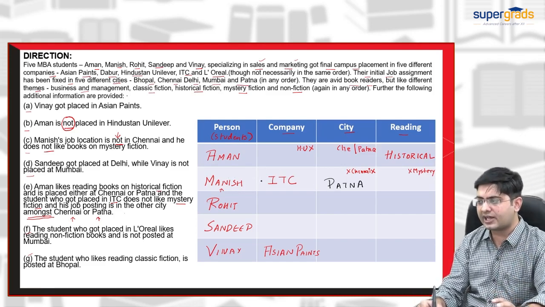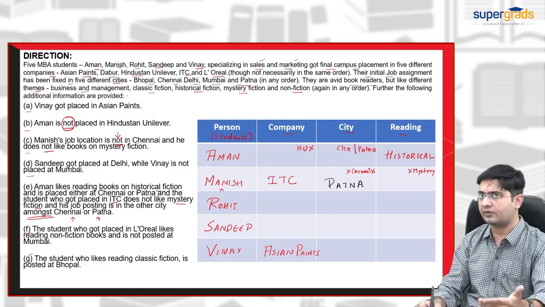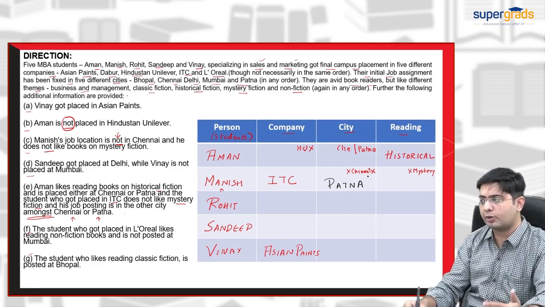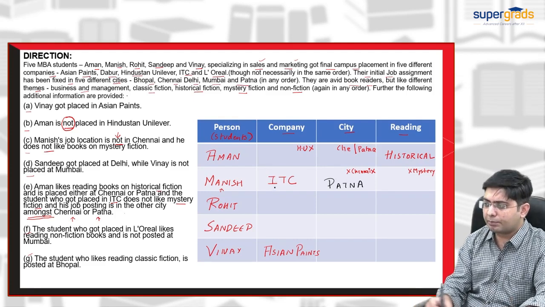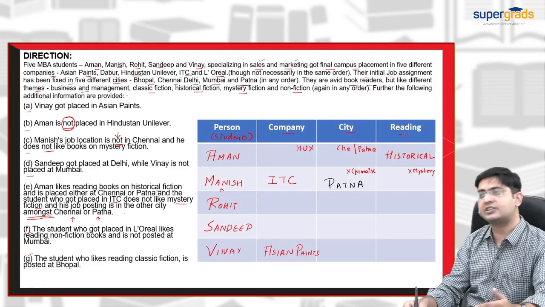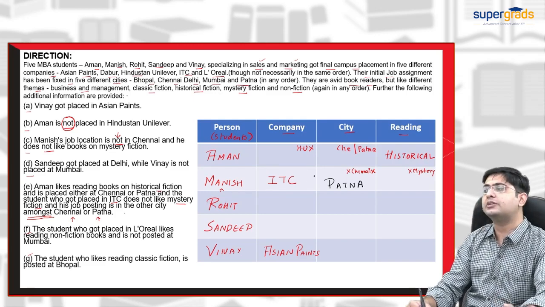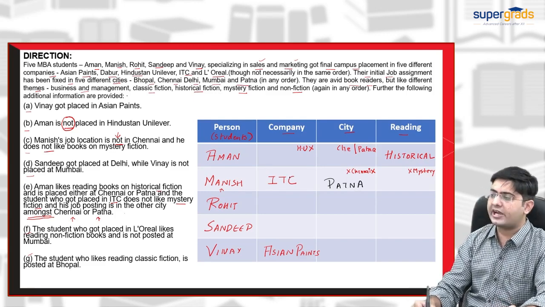From this I am continuing the puzzle. Manish does not belong to Chennai, and the person from ITC belongs to either Chennai or Patna. So since Manish does not belong to Chennai, Manish belongs to Patna.